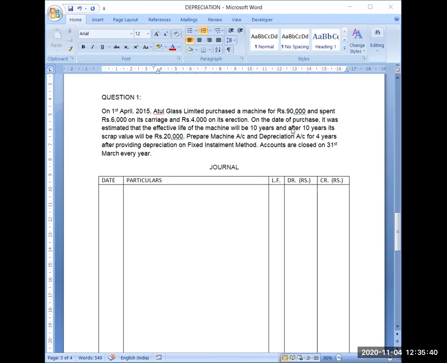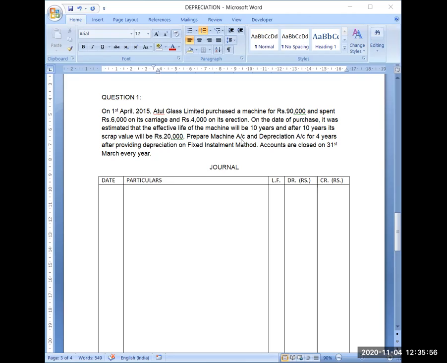On the date of purchase, it was estimated that the effective life of the machine will be 10 years. So an estimate has been made for the life of the machine. It is estimated as 10 years. And after 10 years, its scrap value will be rupees 20,000. Scrap value is also given to you in the question.